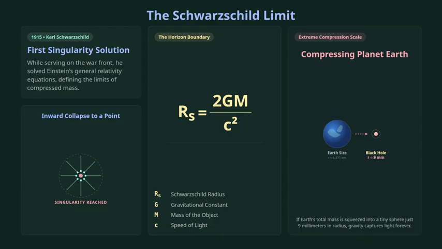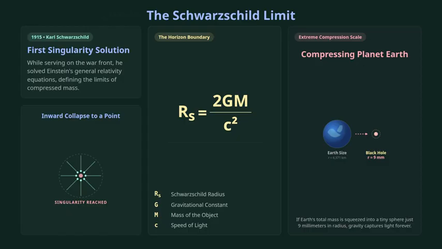The boundary surrounding this point is called the Schwarzschild radius, calculated as 2 times the gravitational constant times mass, divided by the speed of light squared. For our Earth, this critical radius is just 9 millimeters, about the size of a marble. If you could squeeze the entire planet's mass into a sphere smaller than that marble, it would spontaneously collapse into